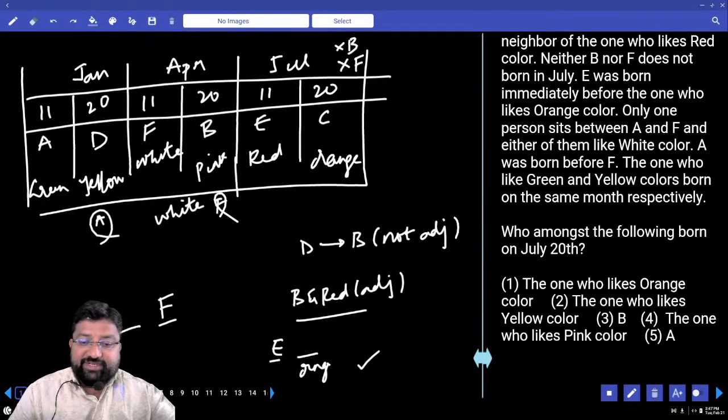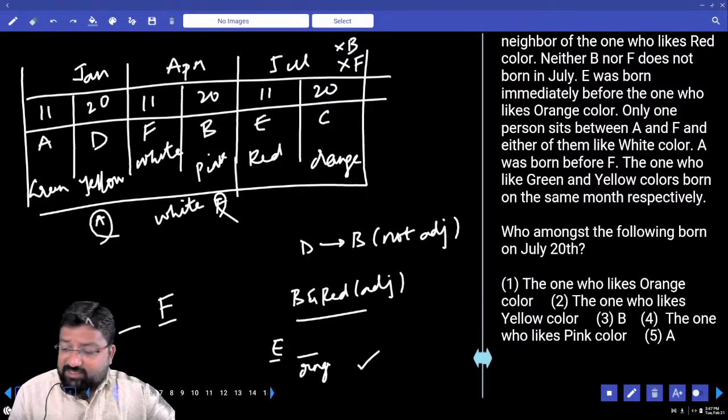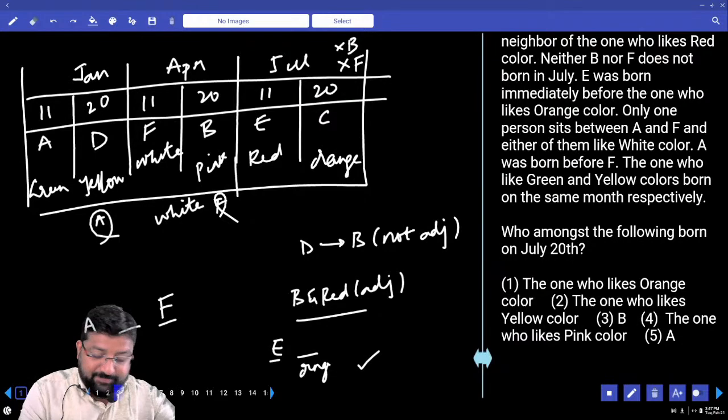Who amongst the following was born on July 20? It is C. Do you have C in the options? No. Then we have to go for the color. And the color is orange, first option.